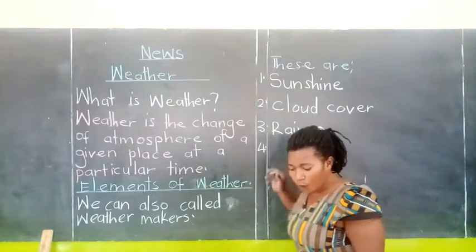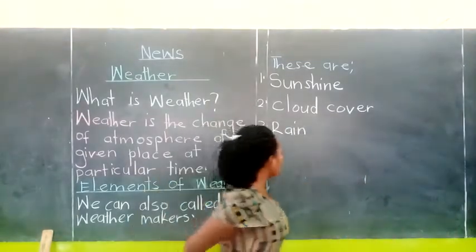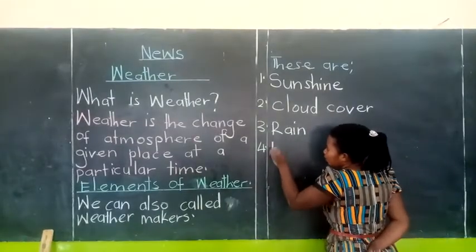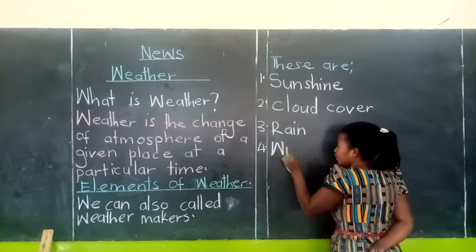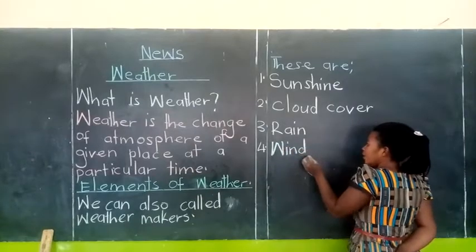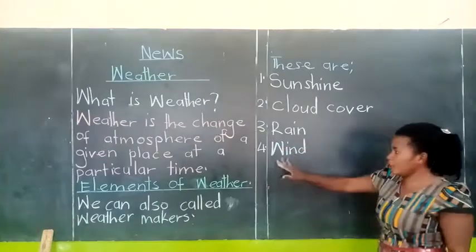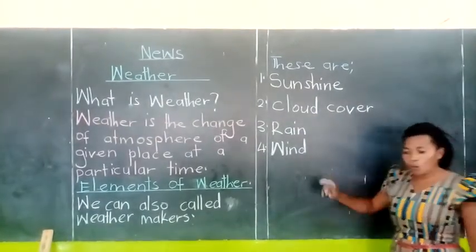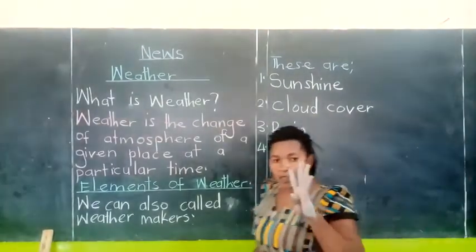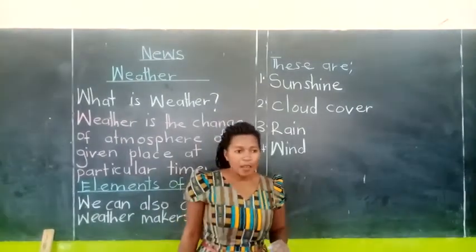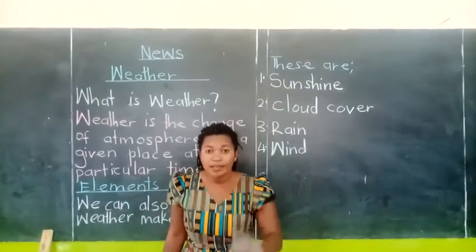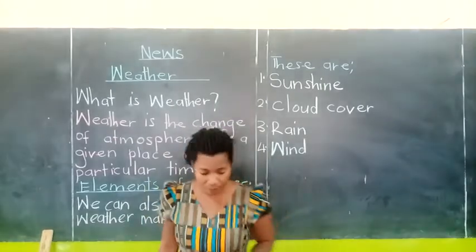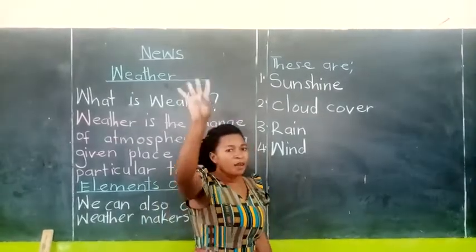So, the fourth one is wind. Everybody, wind. So, wind is the 4th element of weather. As I told you, there are 4 elements of weather. There are only 4.